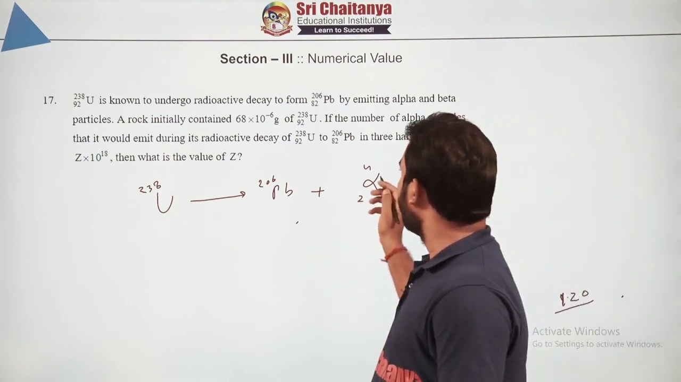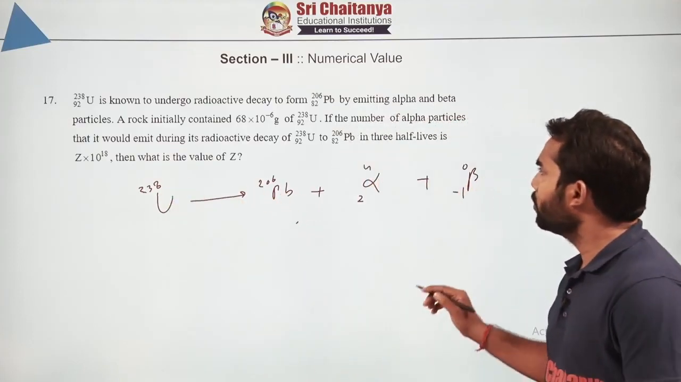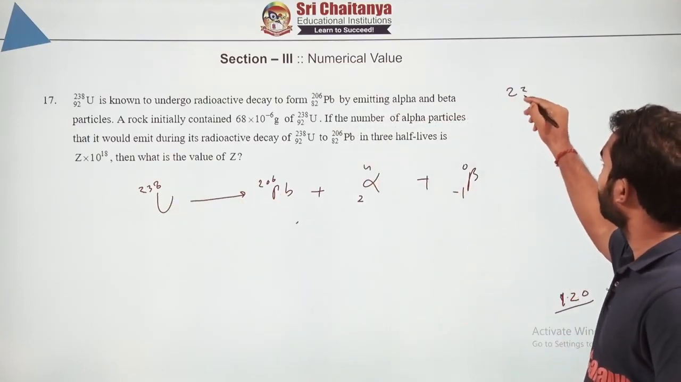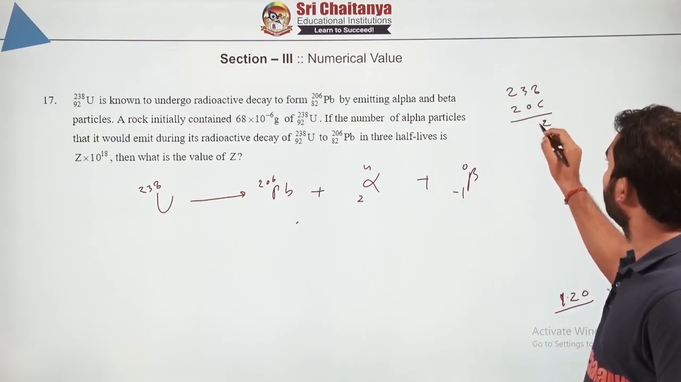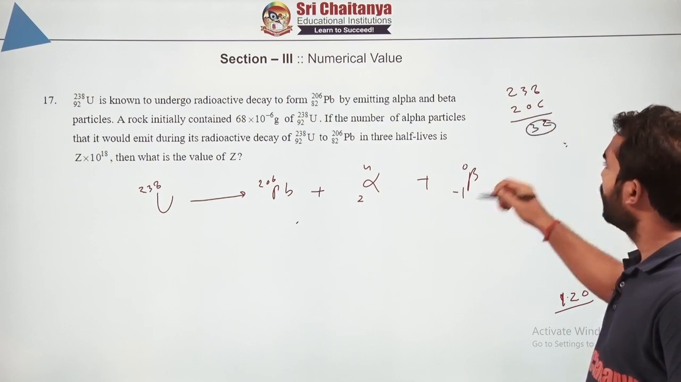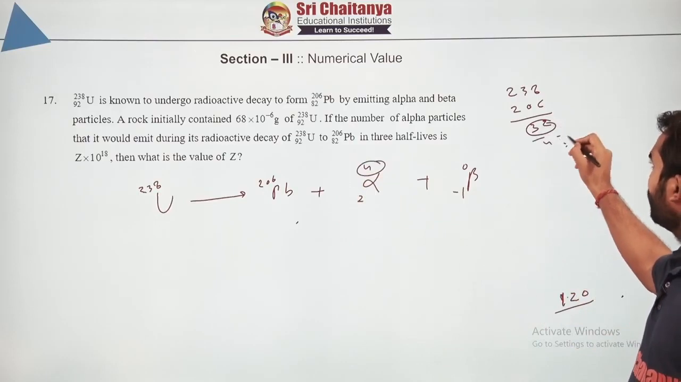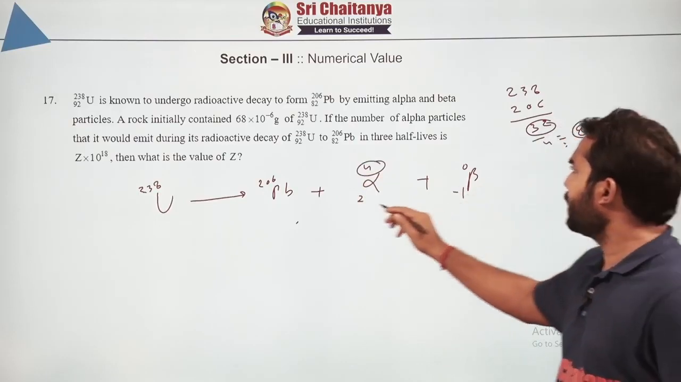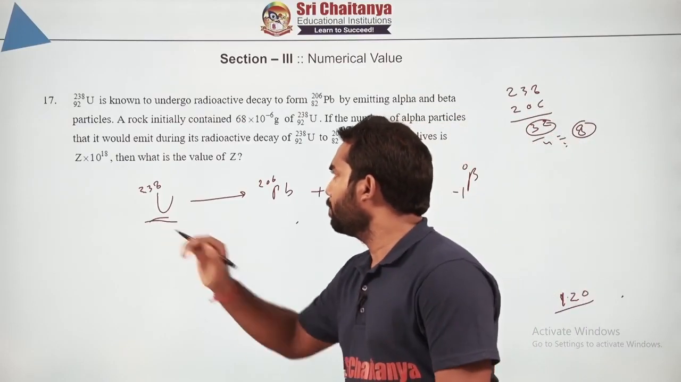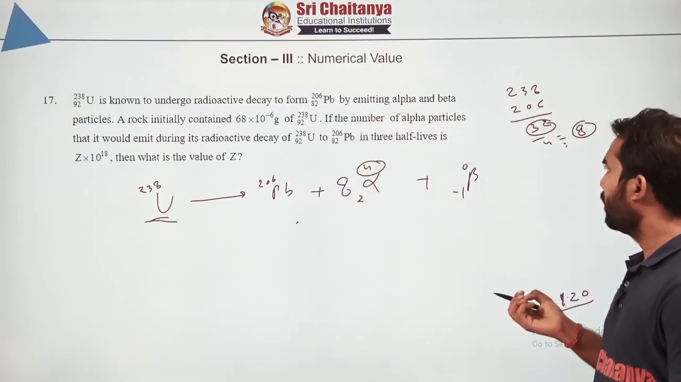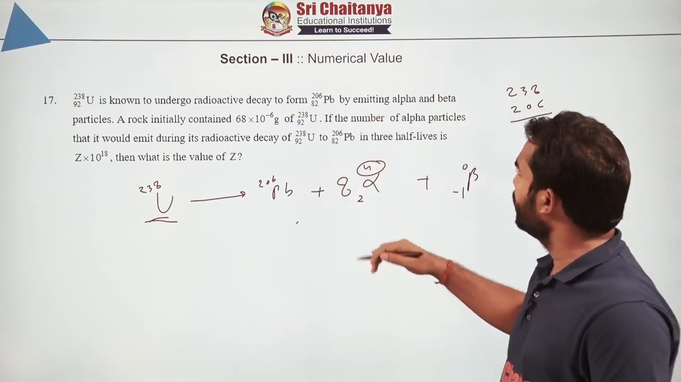So how many particles of alpha are we going to get? Simply take the difference of this. How much will you get? 238 minus 206, you will get 232, and the difference of mass is because of alpha only. So divide by 4, you will get 8. So 8 alpha particles you will get per atom of uranium decomposition. And similarly you can calculate beta, but I am not interested in it, because they are asking only about alpha.